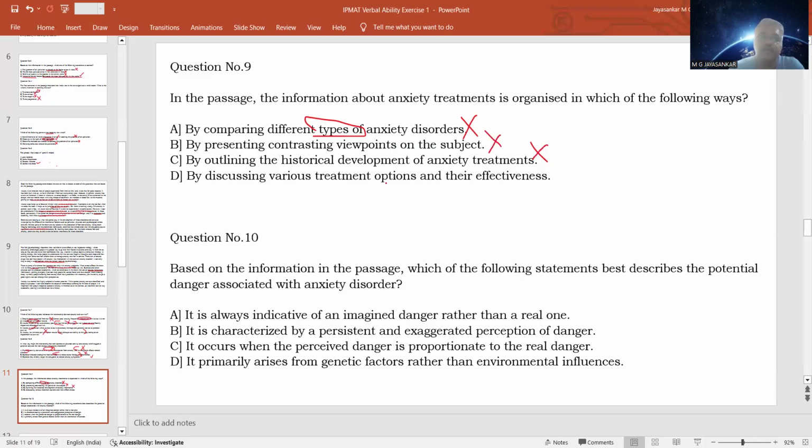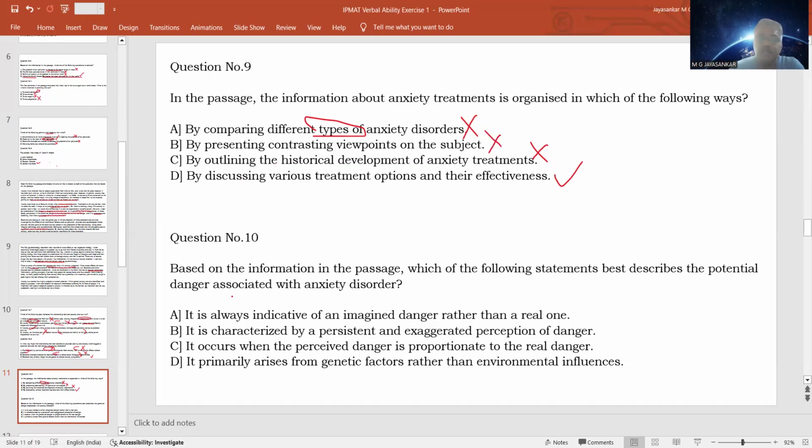Option D, by discussing various treatment options and their effectiveness. This is correct because it talks about the different types of treatment options and how effective they are. It says that the psychotherapy is effective. Medicines are only able to control. Exercise is also effective. So this is a very good answer. Option D.